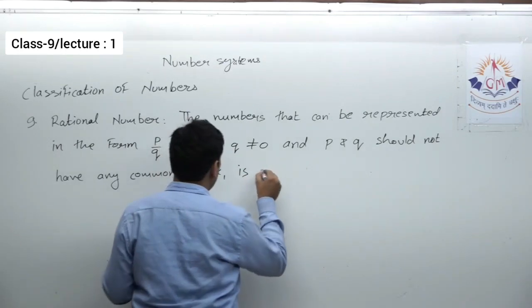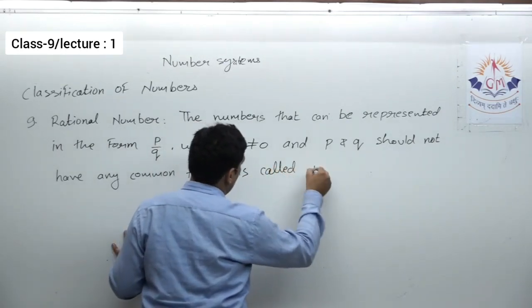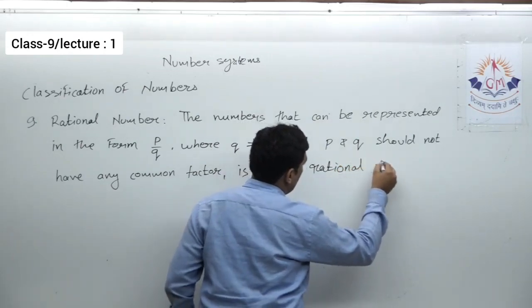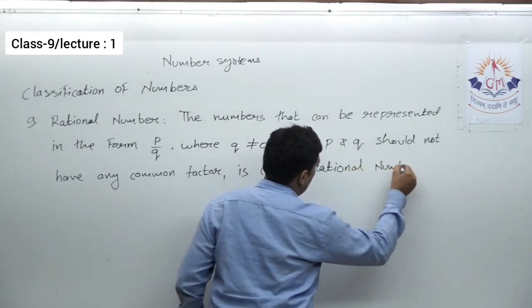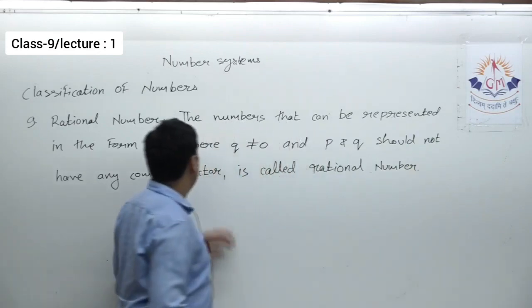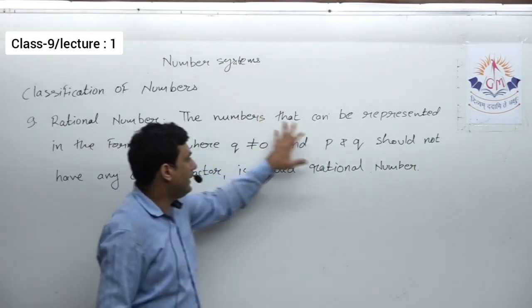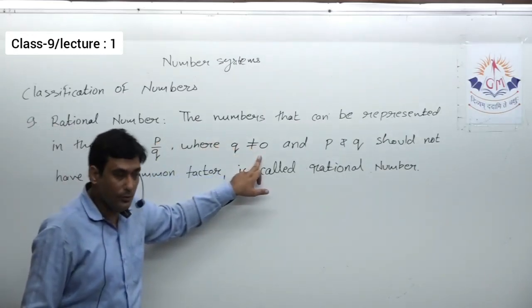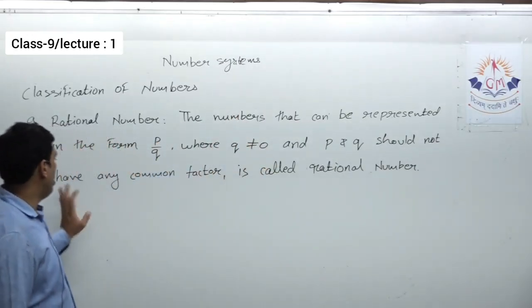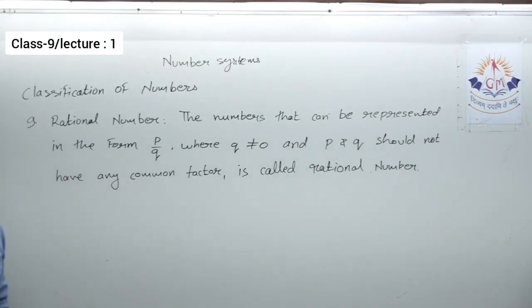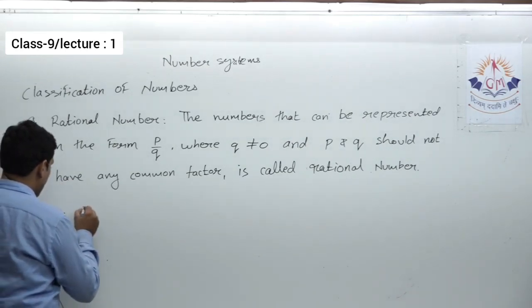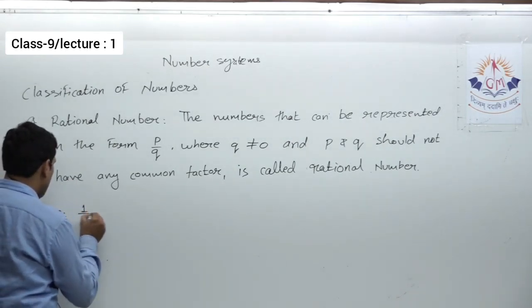Okay, again I'm reading this definition: the numbers that can be represented in the form P upon Q, where Q is not equal to 0 and P and Q should not have any common factor, are called rational numbers. Example, we can say, very simple example, if I say 1 upon 2.